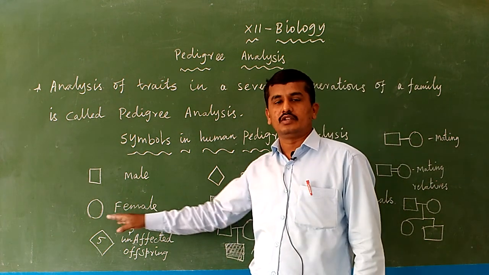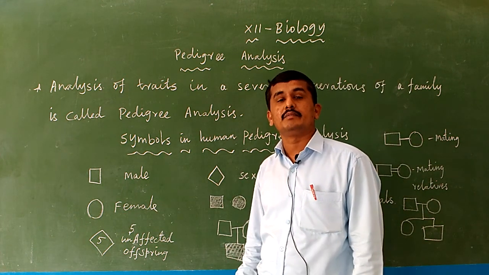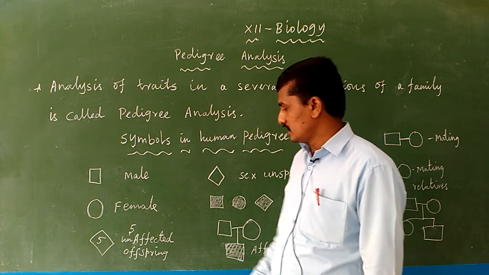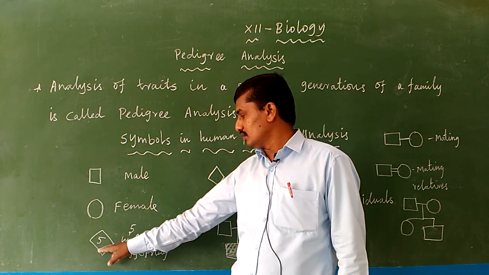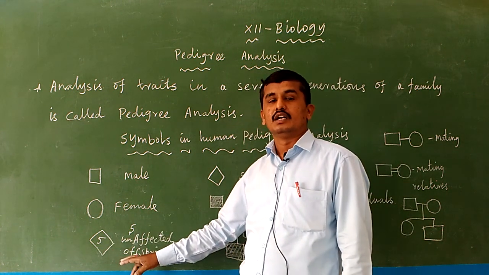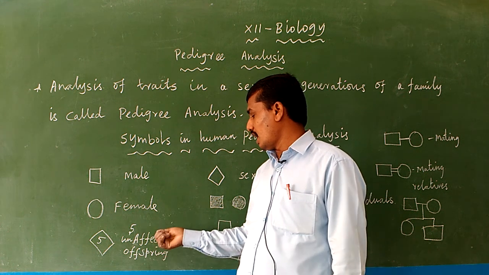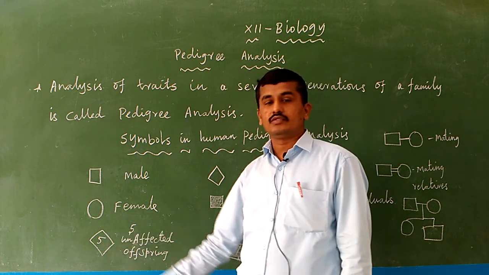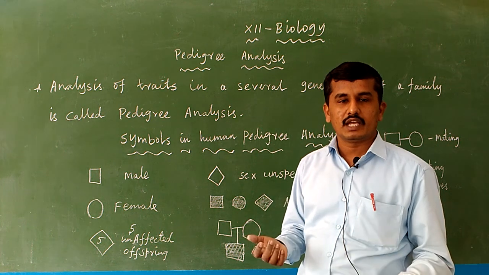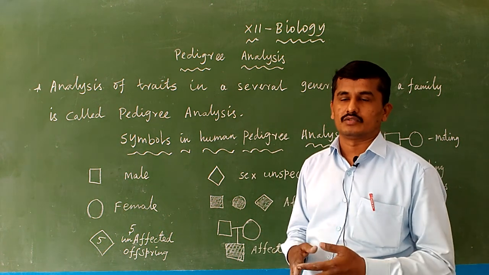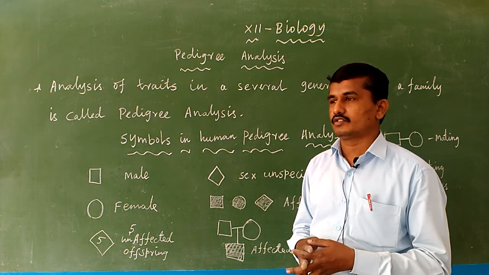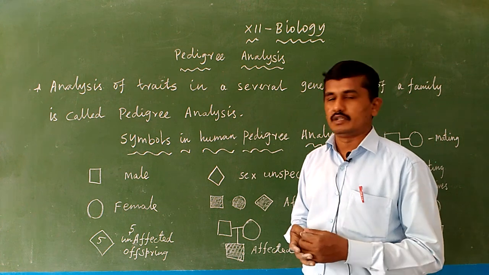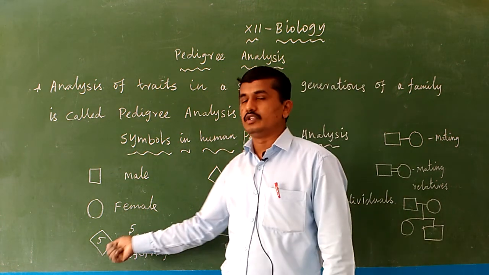And the round symbol is used for the female. The diamond symbol is used for sex unspecified, whether the offspring is male or female. If you don't know the sex of a particular progeny, you use this symbol.